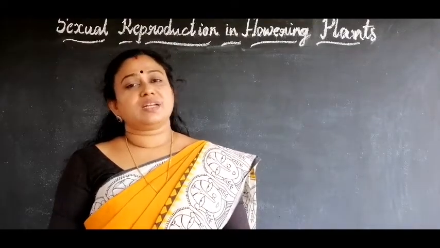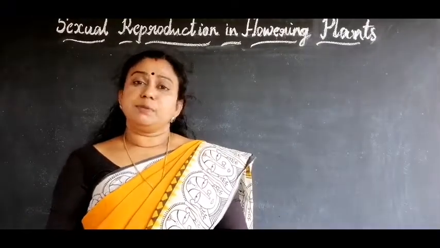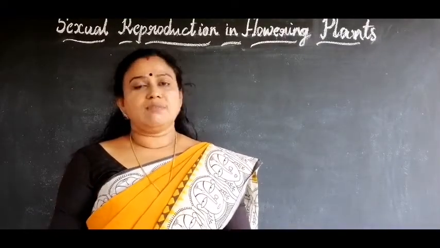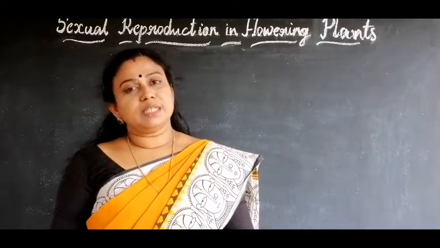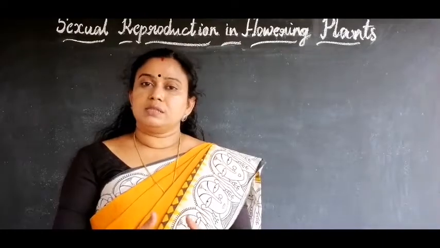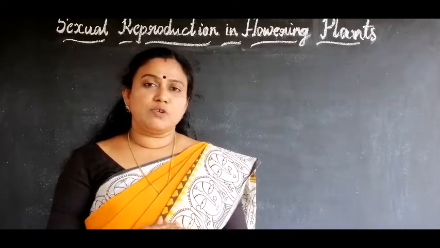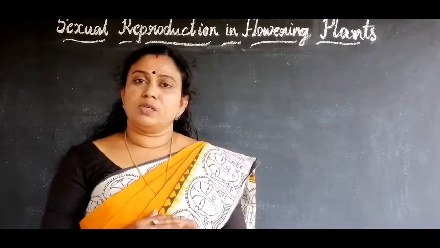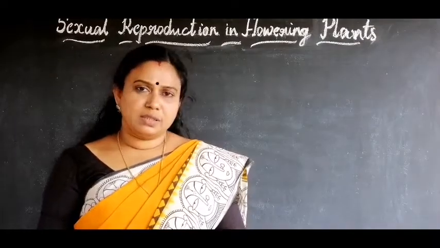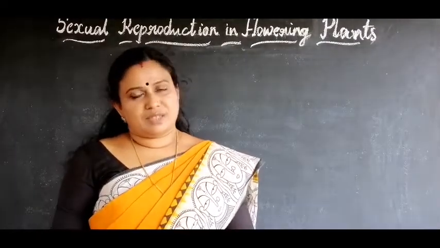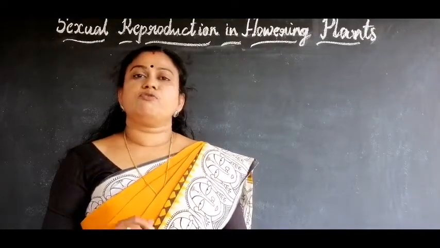Today also we are continuing with the chapter How do organisms reproduce? In the previous class, we discussed asexual reproduction, different methods of asexual reproduction in simpler organisms as well as in plants, and the advantages and disadvantages of asexual reproduction. Today, we will learn about sexual reproduction and its importance, and sexual reproduction in flowering plants.